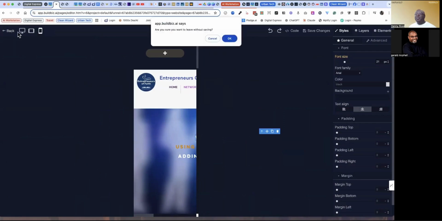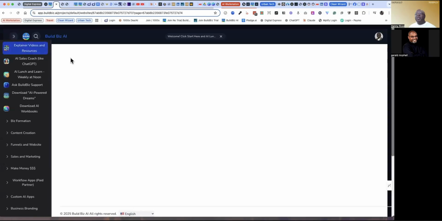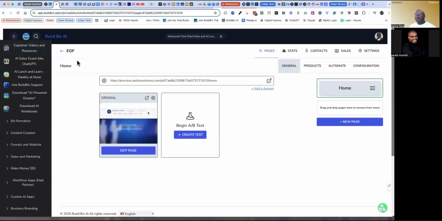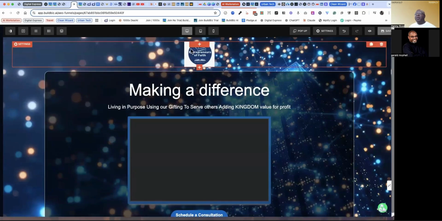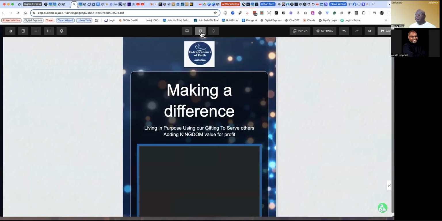Now, here's what's interesting. You can see that just because we copy pasted that website, it did not make that website responsive. And what I mean by responsive is when you have a page and you are creating it in a manner so that no matter what size screen, so that's what this is.